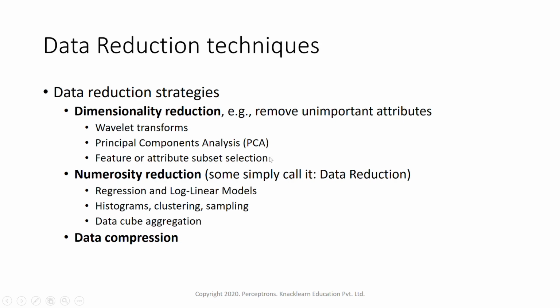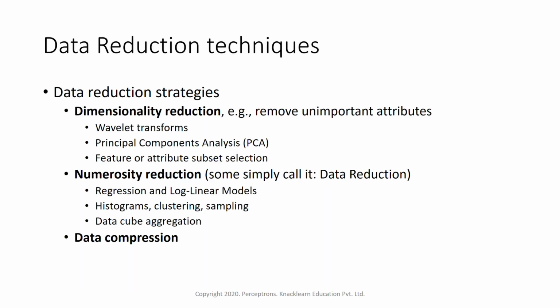We are also going to study all this in the coming sessions: dimensionality reduction, how to do that, how we use Python to do that, all those we'll be looking at. Next is numerosity reduction. We can simply call it data reduction. Numerosity reduction is nothing but we can use regression techniques or log linear models for reducing the data. Or we can use histograms, clustering, sampling, or data cube aggregation techniques to reduce the data. And there are certain data compression techniques through which we can usually compress the data.